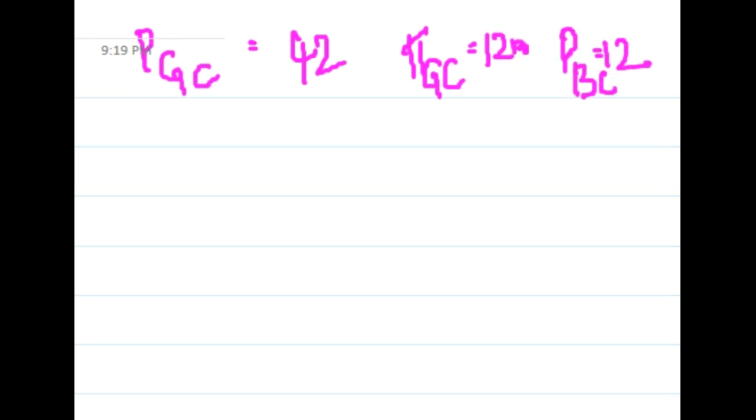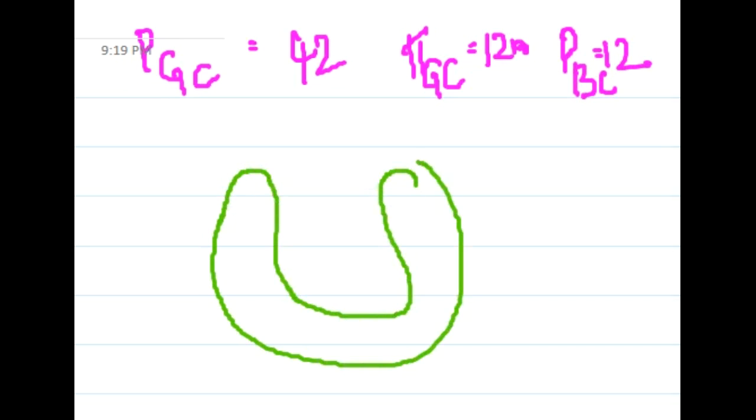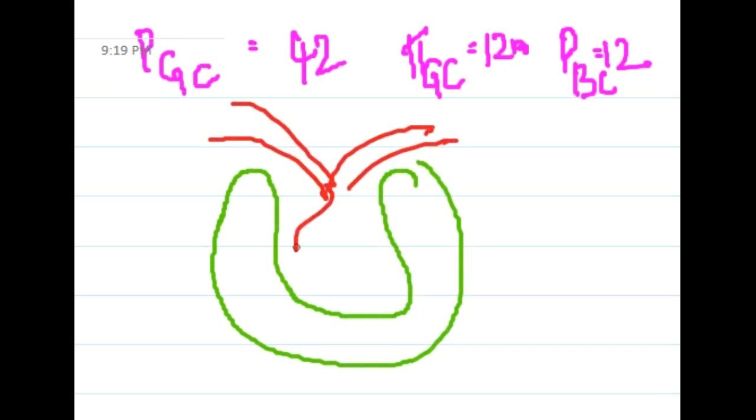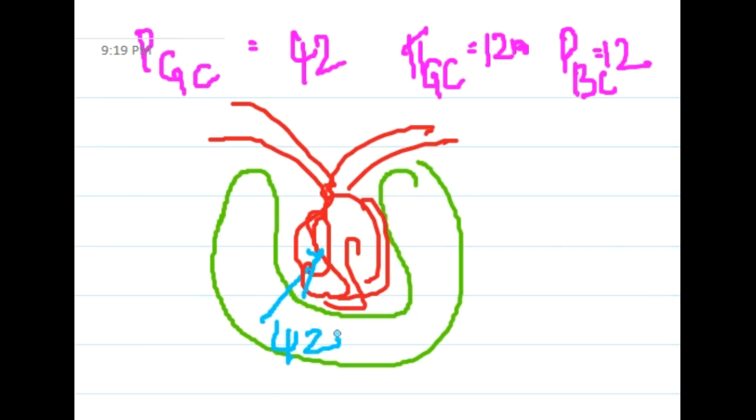So I will draw this: the Bowman's capsule, the afferent limb, the efferent limb, and the glomerulus. Hydrostatic pressure of glomerular capillaries is equal to 42, exerting like this.